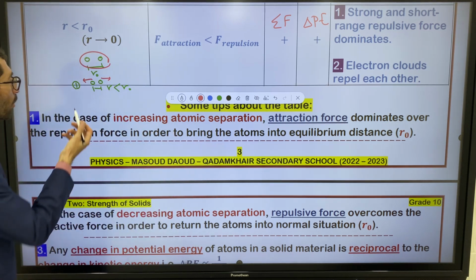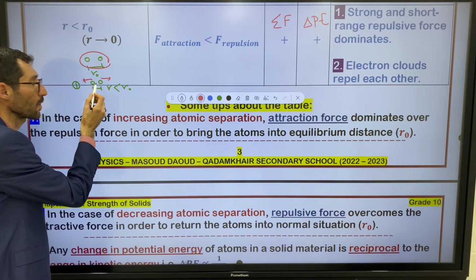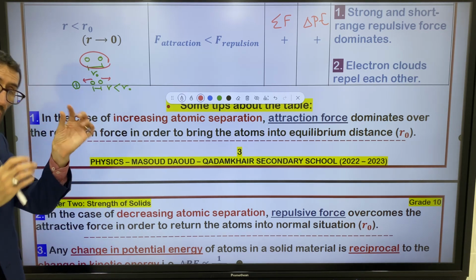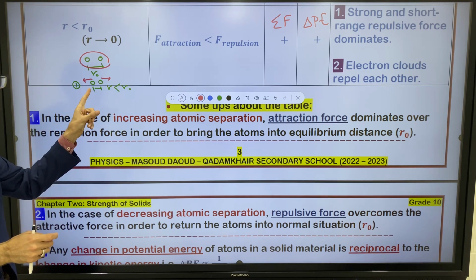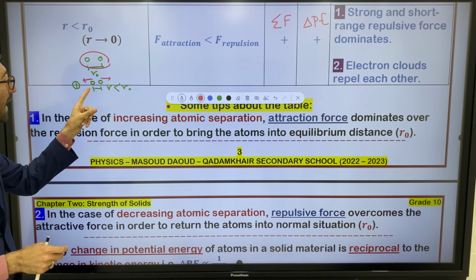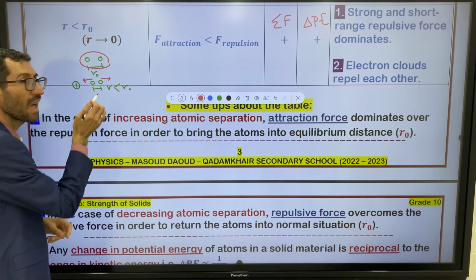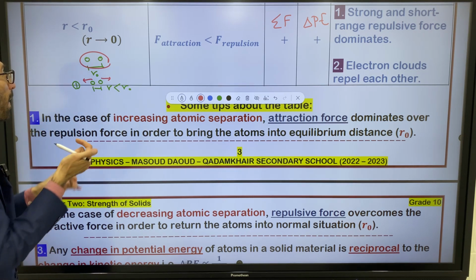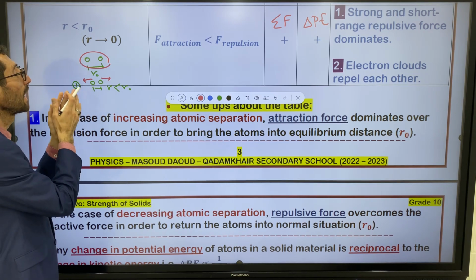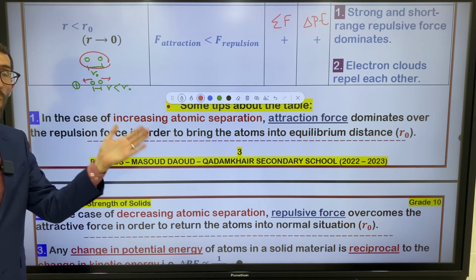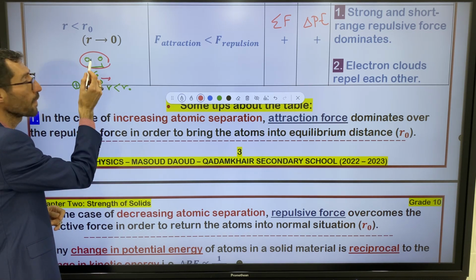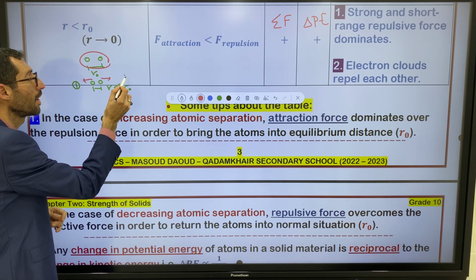Look here. I told you this is the first case, because atoms are about to touch one another. This is the initial case, right? That's why in the initial case we have a very small separation here. By means of repulsive force, they move away from one another. This is the initial case, and this is the final case.